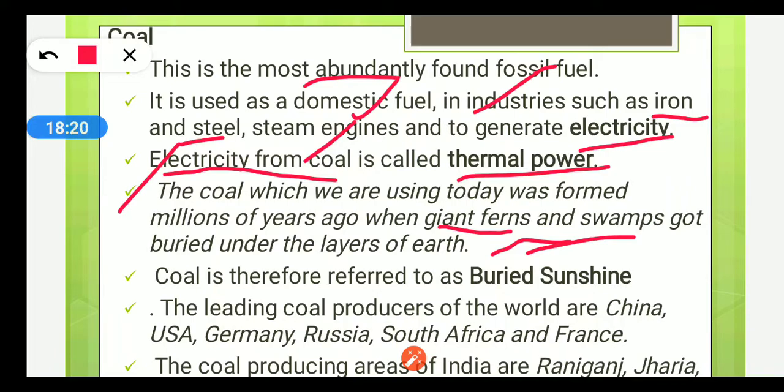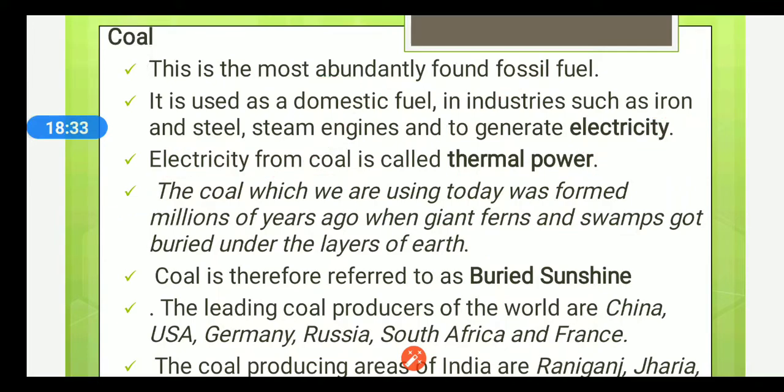You all must have seen. So the coal which we are using today was formed millions of years ago when giant ferns and swamps got buried under the layers of earth. So because of all these reasons, coal is referred to as buried sunshine.